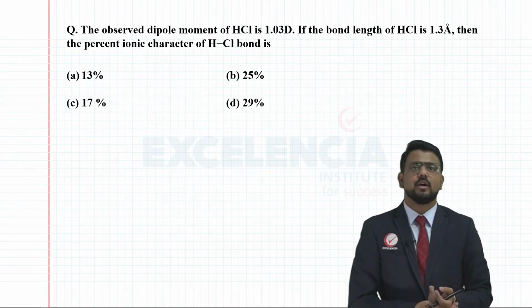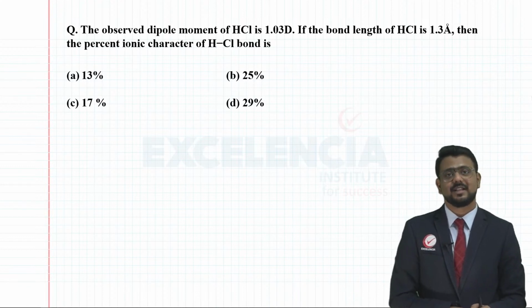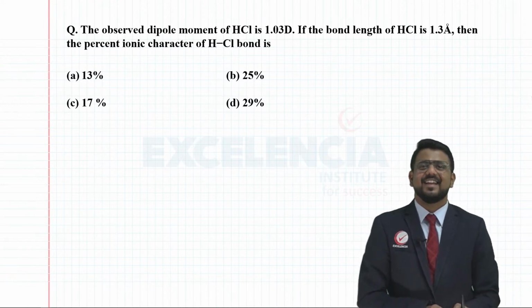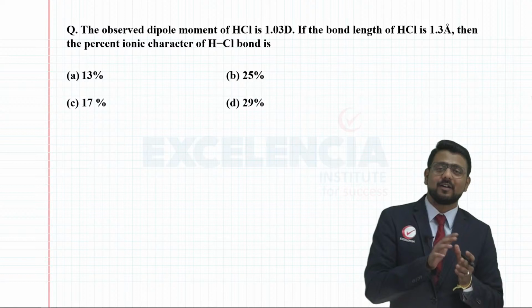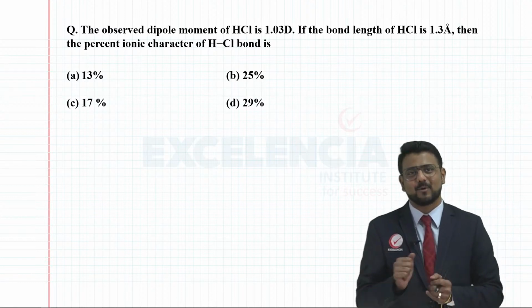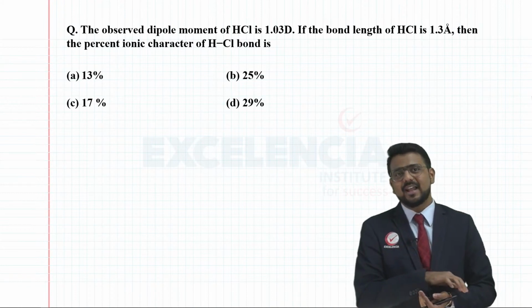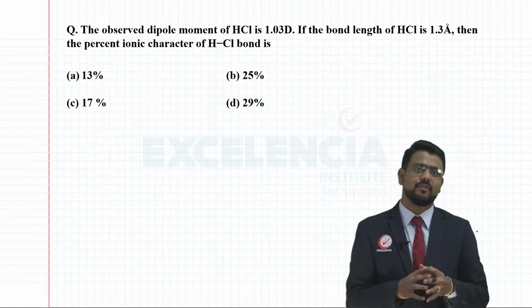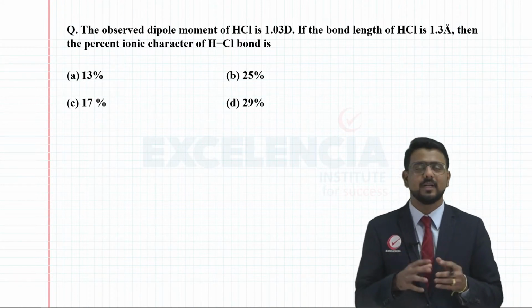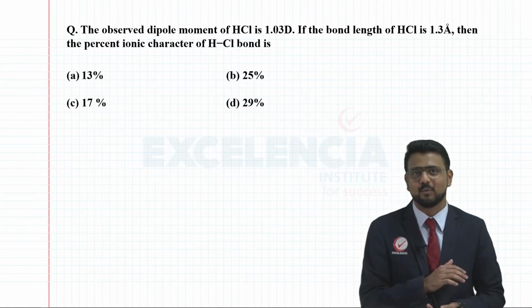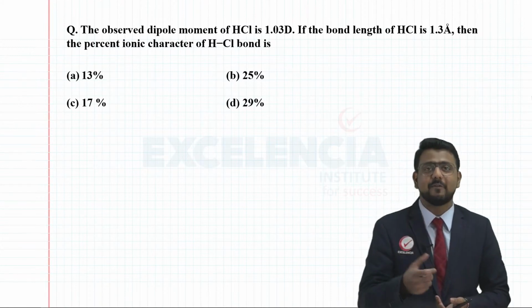Moving on with the next question. Now this is the counterpart: ionic character in covalent compounds. To determine ionic character in covalent compounds, we have a specific parameter, which is the dipole moment. Let's have a look at the question first.